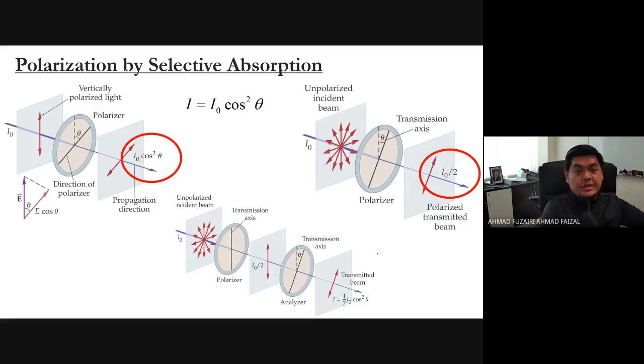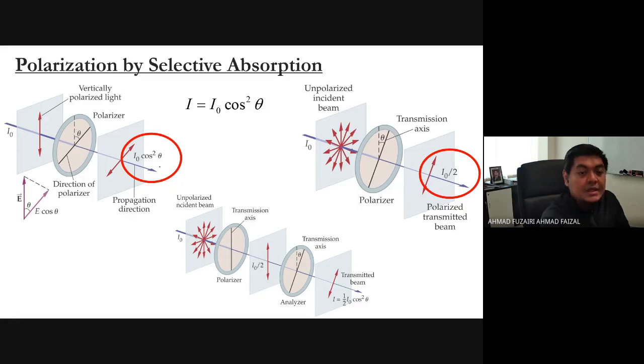Now we want to see polarization by selective absorption. Look at these three figures. For this first one, let's say you have polarized light. This is the symbol of the polarized light, and it goes through the polarizer.